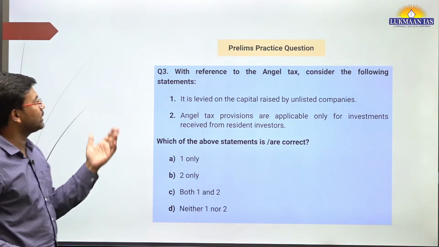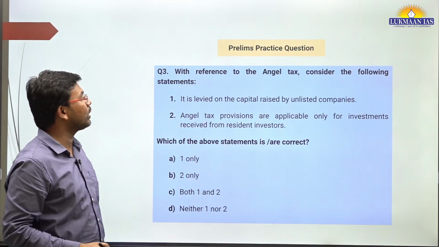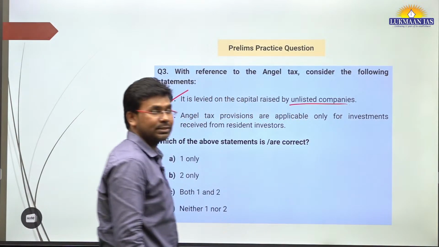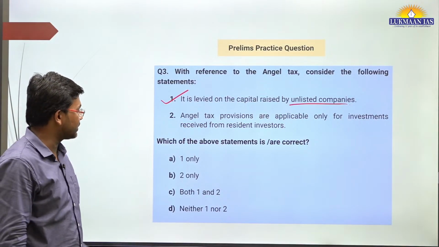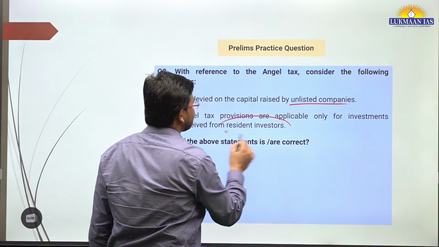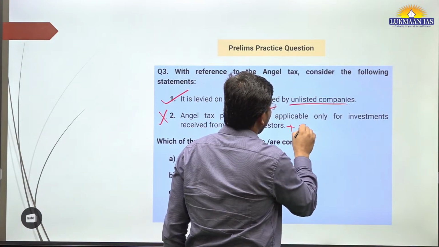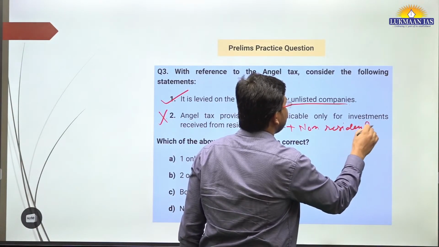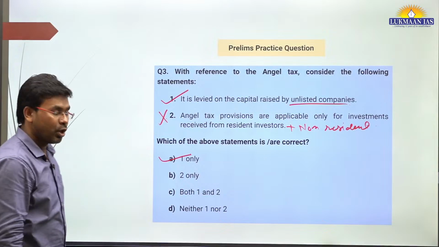And we have a question also. It says, with reference to angel tax, consider the following statements. One statement is that it is levied on capital raised by unlisted companies. Generally the startup companies are unlisted companies, and the capital that they raise is from angel investors. Second, angel tax provisions are applicable only for investment received from resident investors. This is wrong. It is also applicable to non-resident investors, meaning foreigners as well. So the second statement is wrong, the first is right, and the correct answer is option A.